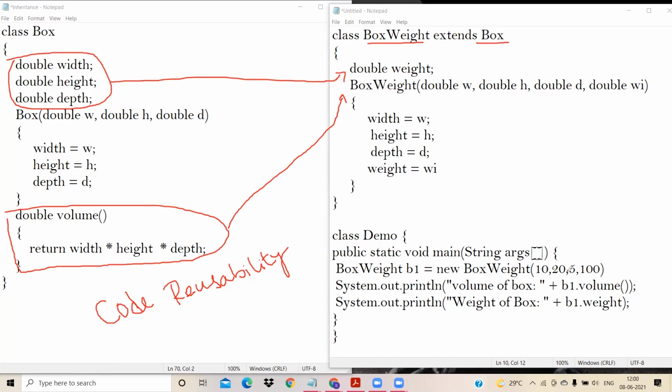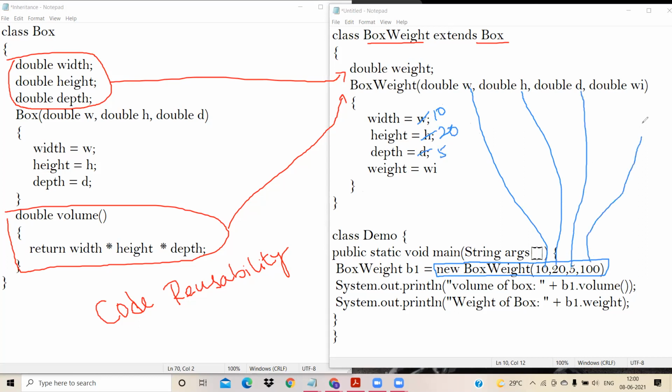And what's the output of this program? Here I'm trying to create an object of a class called box weight. And how many arguments am I passing? 3 arguments. So 10 will go to W, the value of W will be 10. And 20 will go to H, and the value of H will be 20. And 5 will go to D, and the value of D will be 5. And 100 will go to weight.